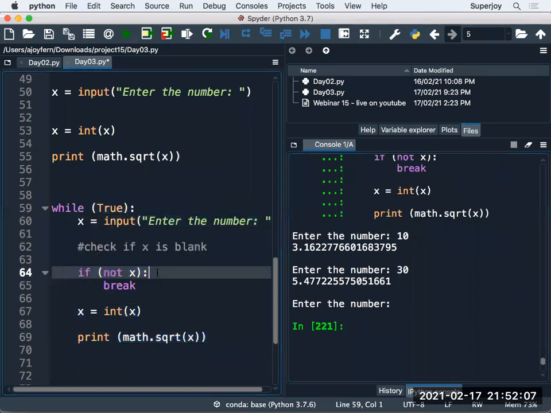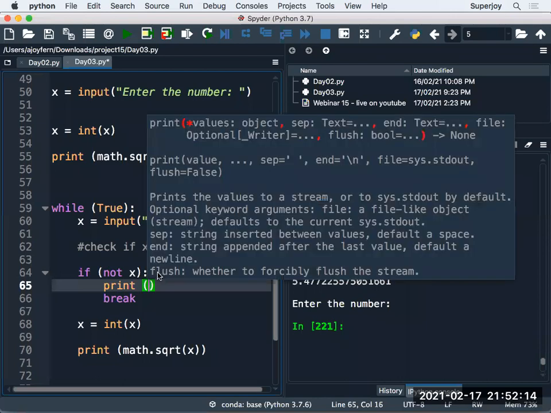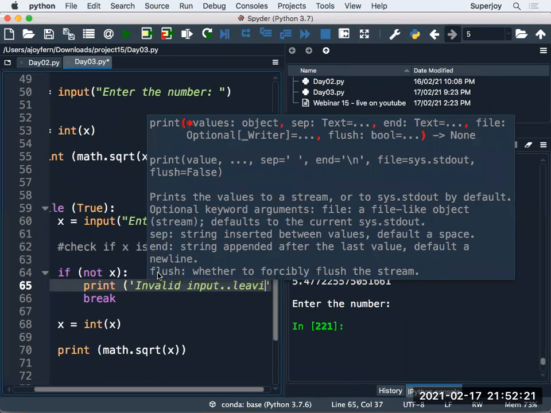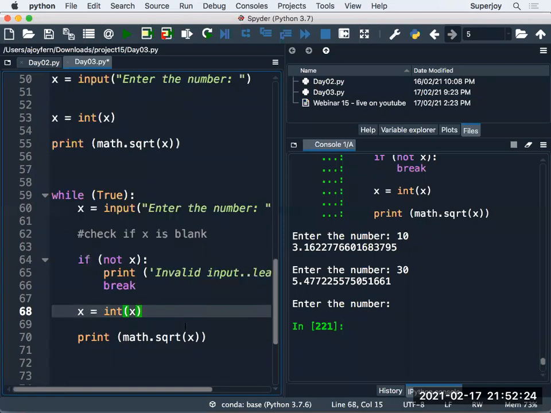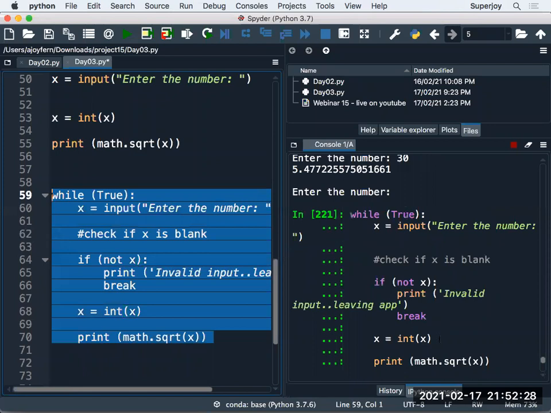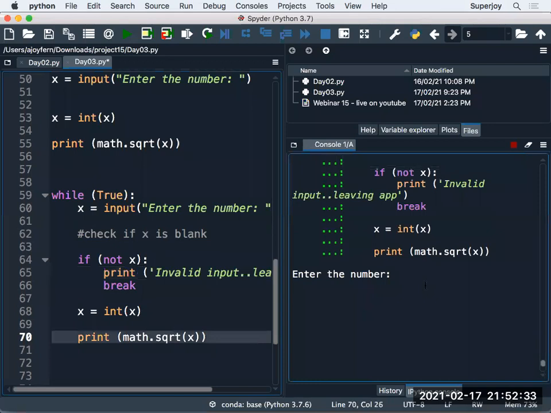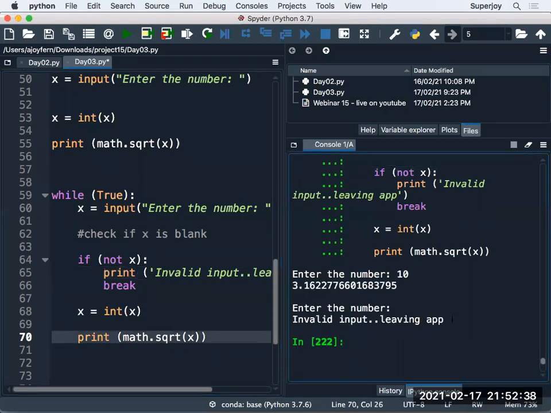So here, guys, before the break, we can use a print statement, and we can say that it was an invalid input, leaving the app. Are you getting it, guys? Leaving the app. So guys, this again we run, and now we say 10, for example. And now directly pressing the enter, guys, can you see we got the message: invalid input, leaving the app.